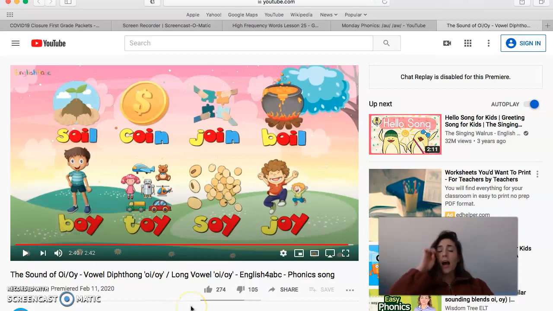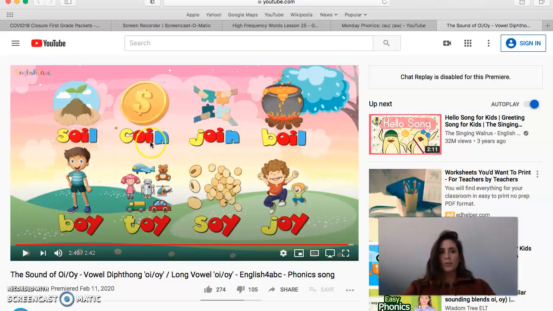All right, now I notice something right off the bat when I see the OI and the OY spelling patterns. Do you? How can you decide whether to use OI or OY for the spelling pattern? Take a look at the words. Take a look at the colors. Here's what I've noticed. When the word ends in a sound other than the oi, you use the oi.